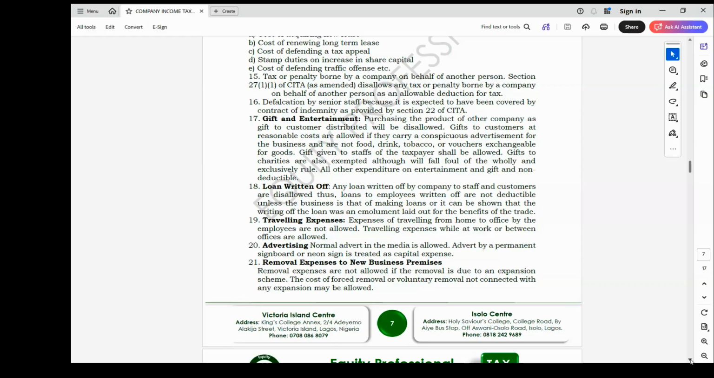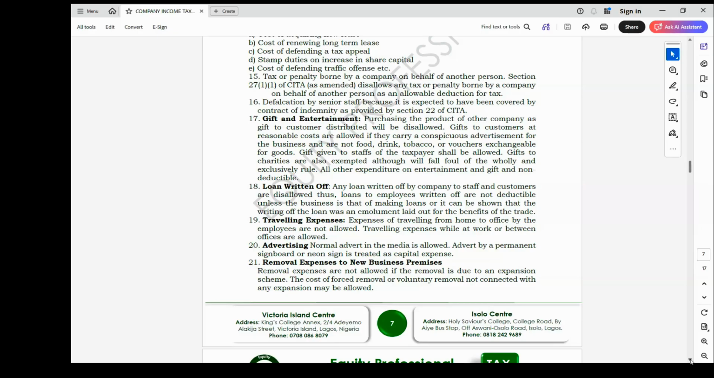If, for instance, you went to a radio station to advertise your product, all those are not capital in nature, so they are allowable. And during those periods, maybe you also asked questions about your product and distributed recharge cards. All those are allowable. Only advertising that is capital in nature will be disallowed.